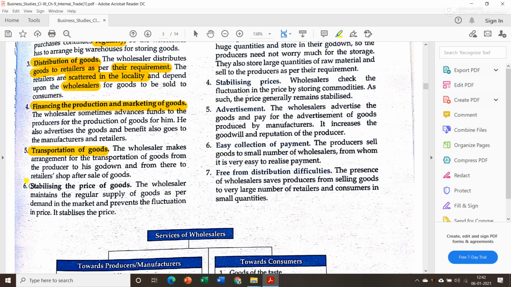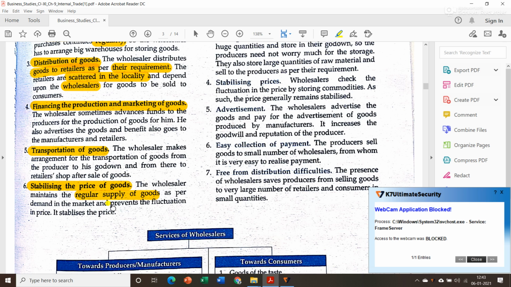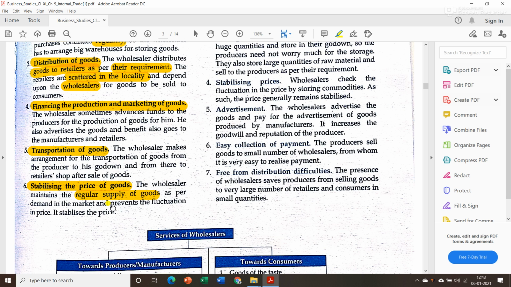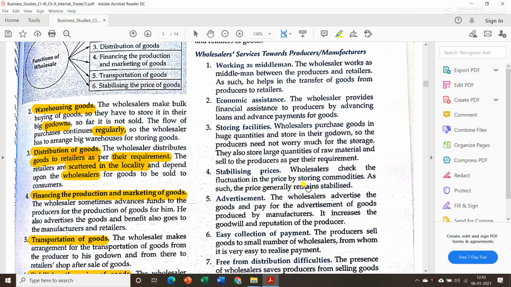Then next is stabilizing the price of goods. The wholesaler maintains regular supply of goods as per demand in the market, and that is why if there is scarcity in the market, then the price of that particular product will rise. As I hope you have already learned in economics about demand and supply, if there is no supply in the market, then the demand will go up, and as usual the price of that particular product will go up as well. But if there is regular supply of goods in the market, then there will be no hike in price and it will stabilize the price as well, because the wholesalers are regularly supplying goods to the market.